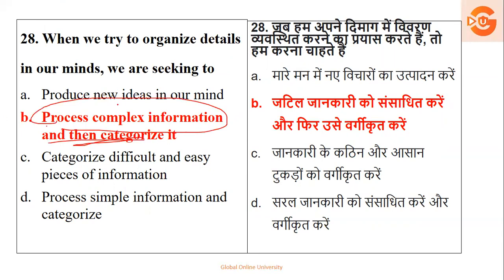I mean to say when you segregate complex information and then categorize it into a simple form, that is the right answer. That is option B.